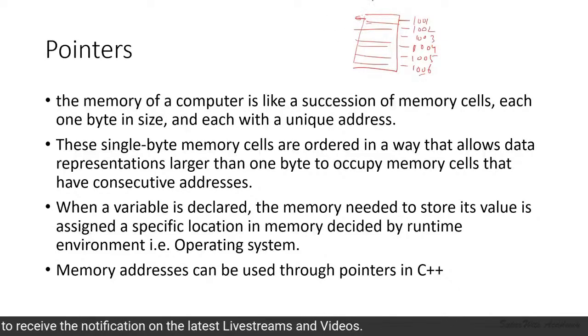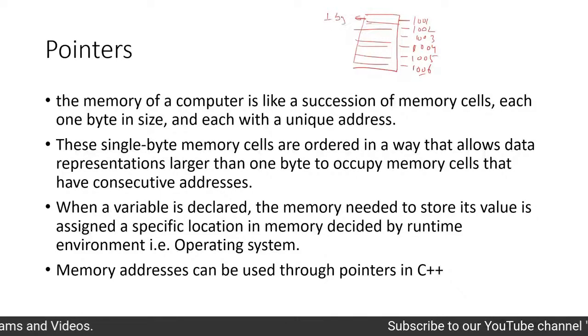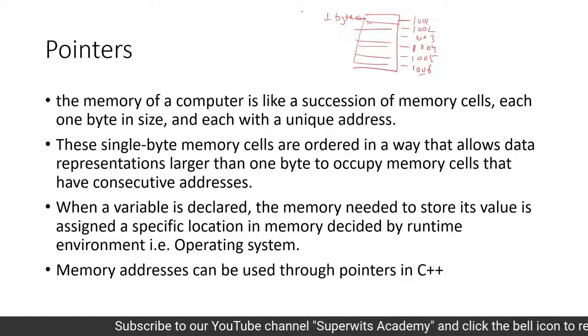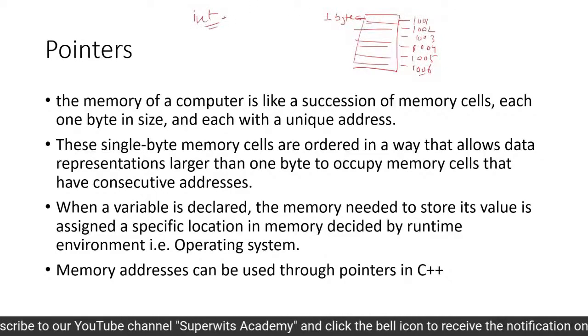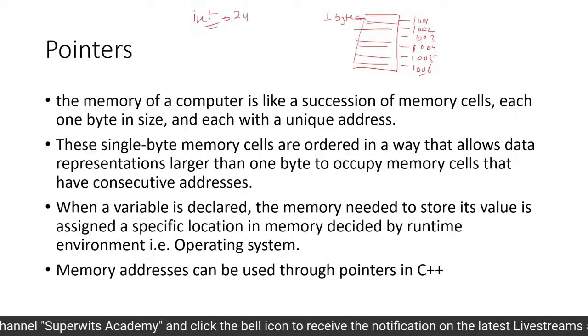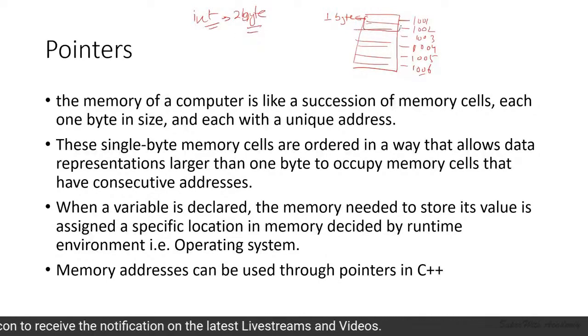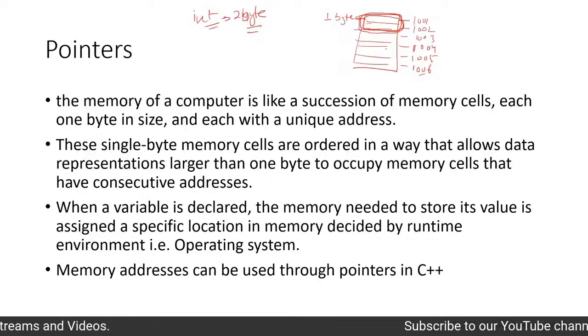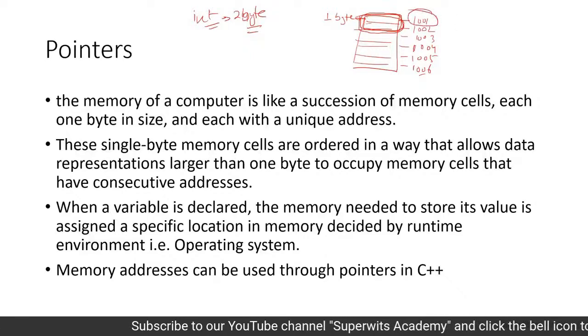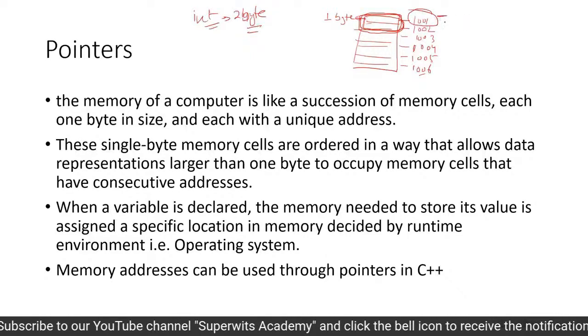As per the notation we are using, each memory cell is 1 byte in size. An integer, by default, has 2 bytes of memory. So storing an integer variable uses a combination of two memory locations, but the starting address for that variable will be 1001.